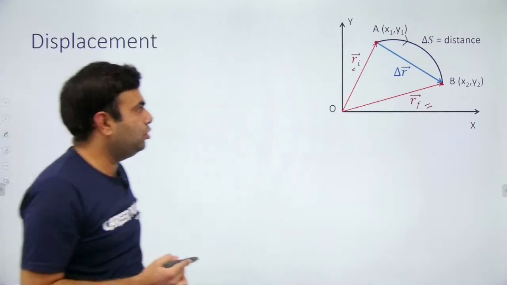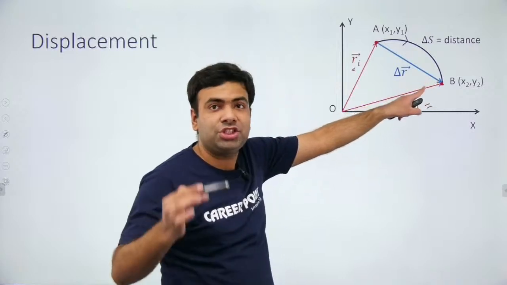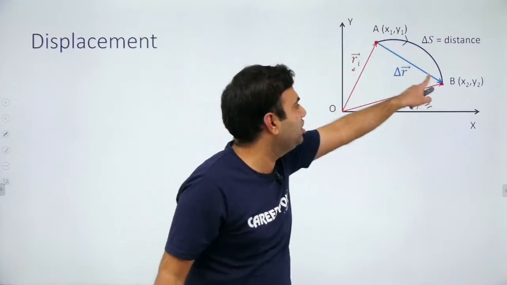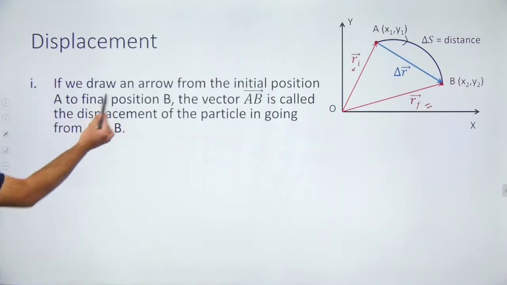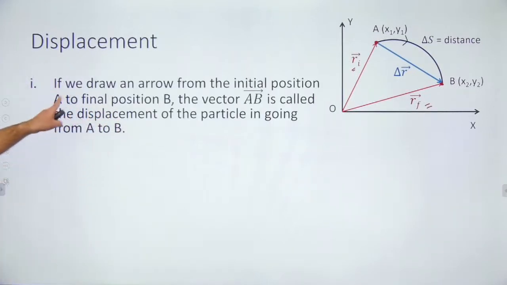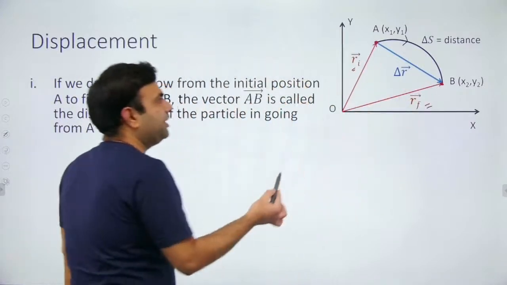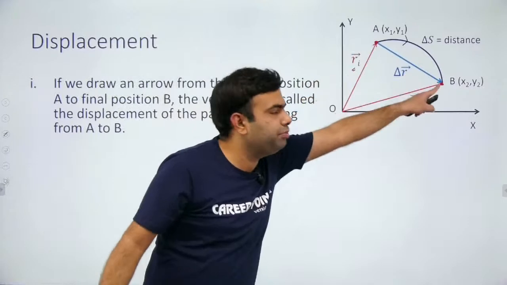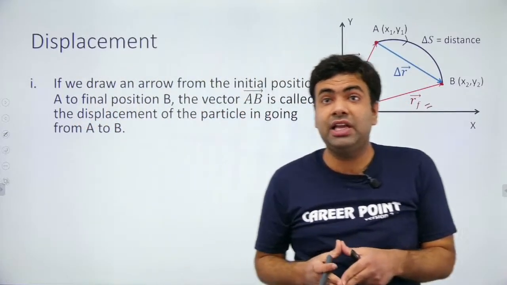So if we talk about magnitude, the magnitude of displacement is the shortest line joining the initial and final points. If we draw an arrow from the initial position to the final position, this arrow is known as the displacement in moving from A to B. Because displacement is a vector quantity, it will have a direction.